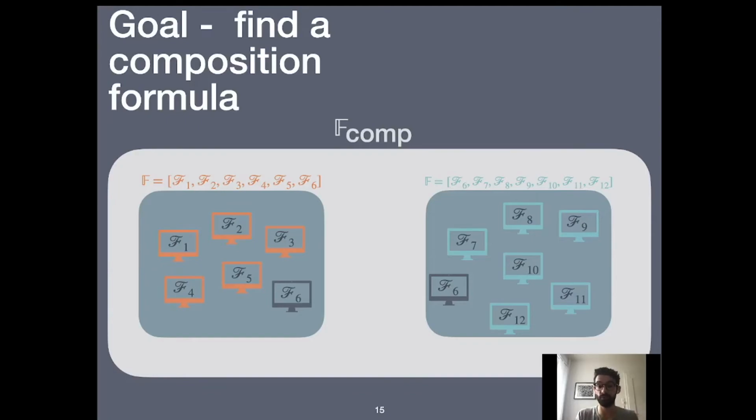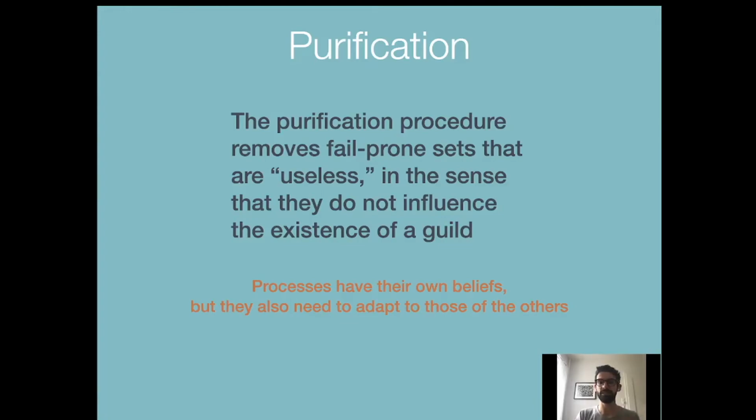This was very important for us to be able to reach a formula in which we compose without having to generate new assumptions, but everything is made by composing already existing fail-prone systems.